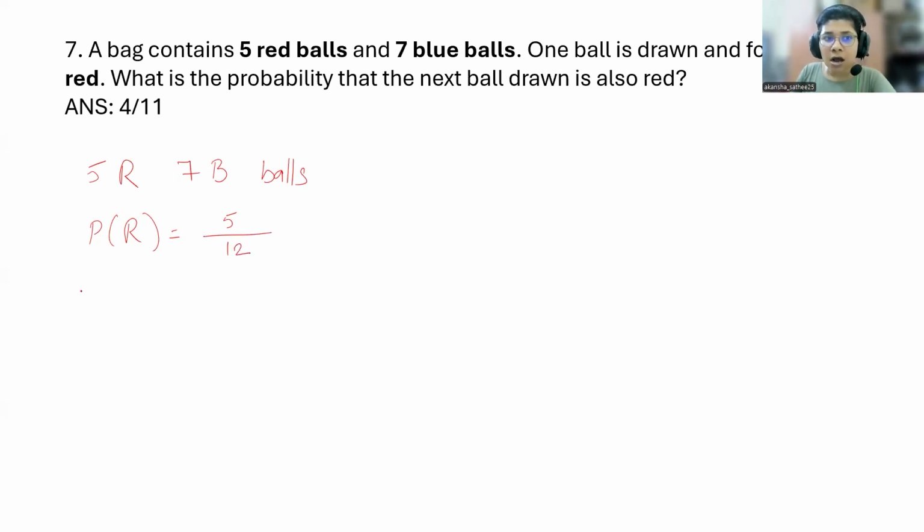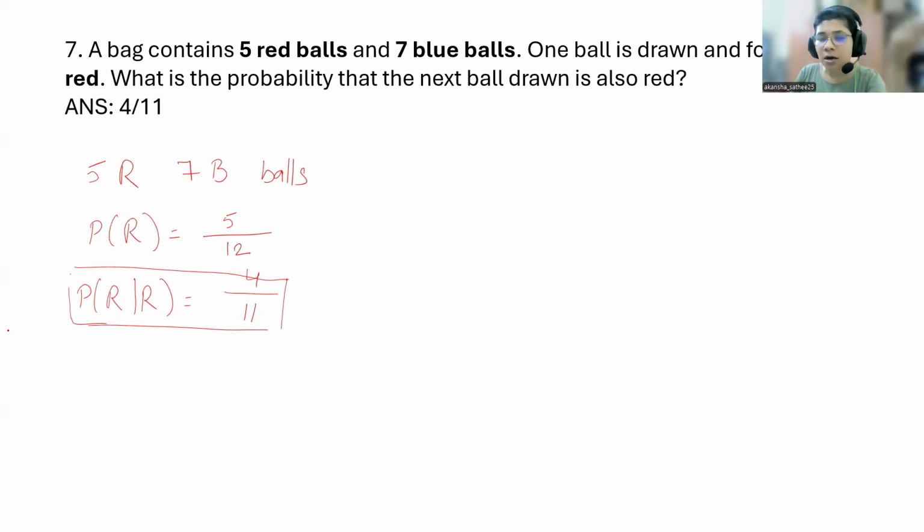Now you are asked to compute the probability of red given red. Means you have already picked a red ball. What is the probability that the next ball will be red? So now how many balls are left? Only 11, because one ball you have already picked. How many red balls are left? Only 4. So this is the probability they have asked. You are asked for 4 by 11.